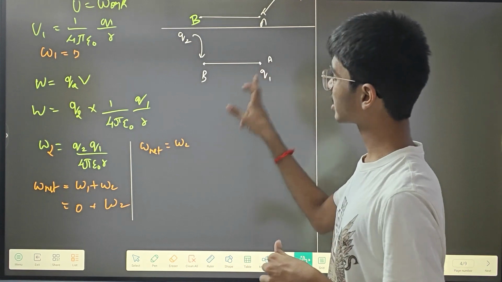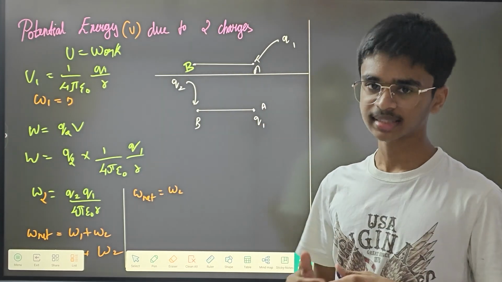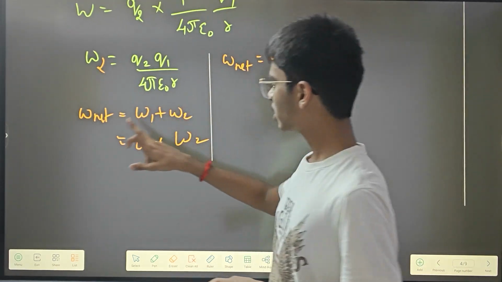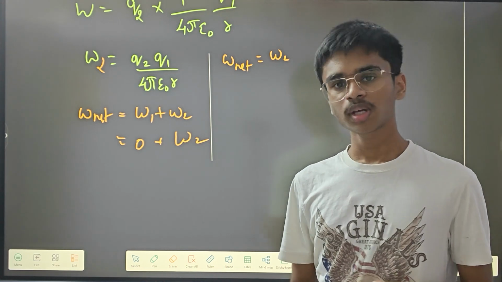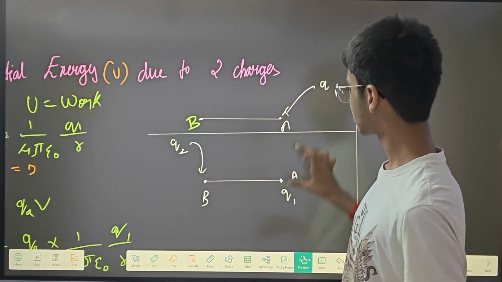So first, in order to get this potential, what do we have to do? We have to get that work done. So what will be the total work done? See, the total work done is going to be W net is equal to W1 plus W2. Okay, so here you are checking the first case, and this is for the second case.